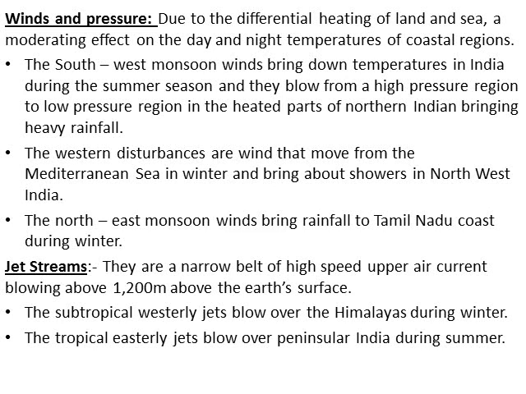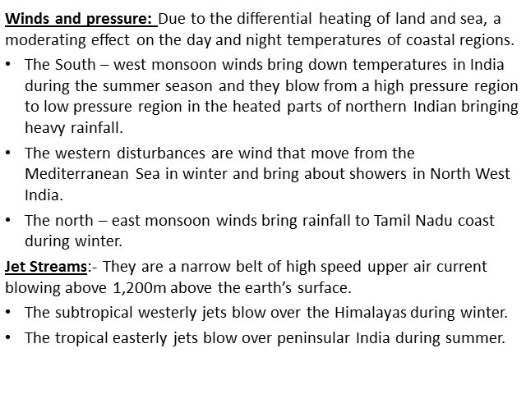That is why they named them jet streams. Jet streams, okay. They stopped these jet planes from moving. The winds blowing were that much stronger, so that is why they were named jet streams. They are a narrow belt of high speed upper air current blowing about 1200 meters above the earth's surface. There are actually two types of jet streams. When you are writing about jet streams, just write what jet streams are: a narrow belt of high speed upper air current blowing above 1200 meters above the earth's surface. These are called jet streams.